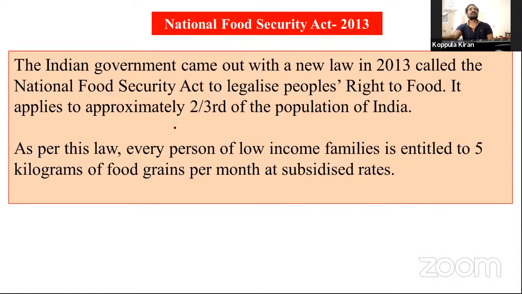It applies to approximately 2/3 of the population of India. There is a problem. Most of the farmers producing food grains started producing other non-food grains. They introduced and practiced particularly poultry farms, fisheries, and cattle rearing. These are dietary new elements introduced by the farmers.